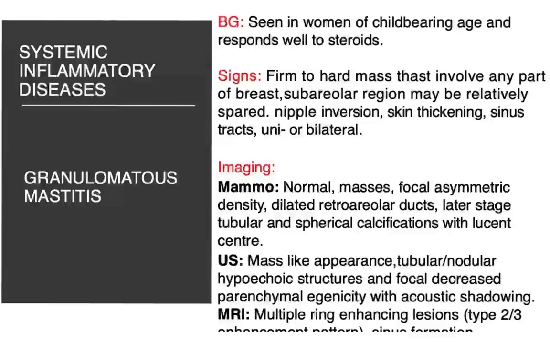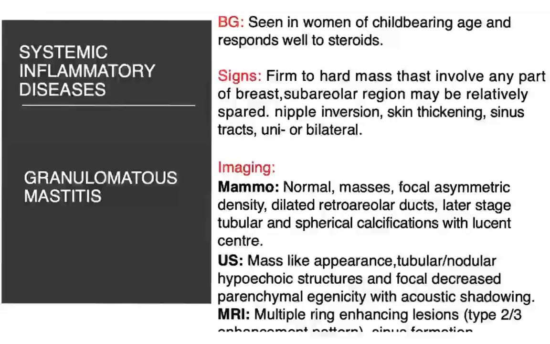Systemic inflammatory disease, seen in women of childbearing age, and responds well to steroid. Signs are firm to hard masses that involve any part of breast. Subareolar region may be relatively spared. Nipple inversion, skin thickening, sinus tract, unilateral or bilateral. Imaging wise, on mammography, normal, masses, focal asymmetric density, dilated